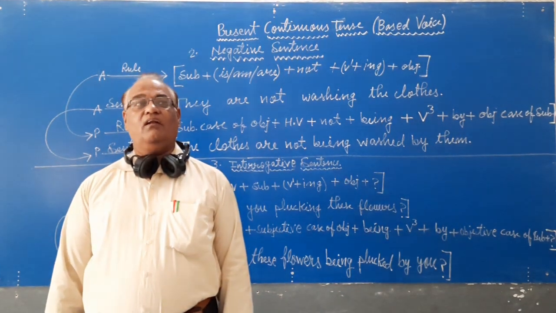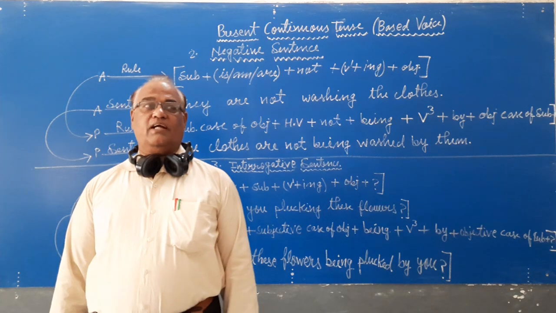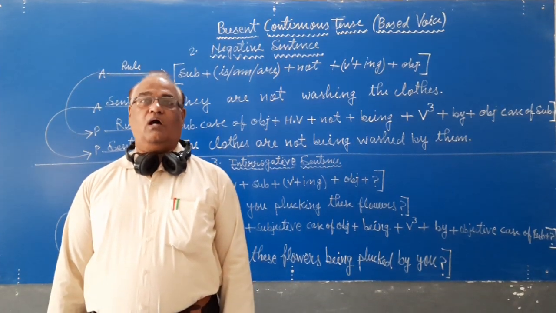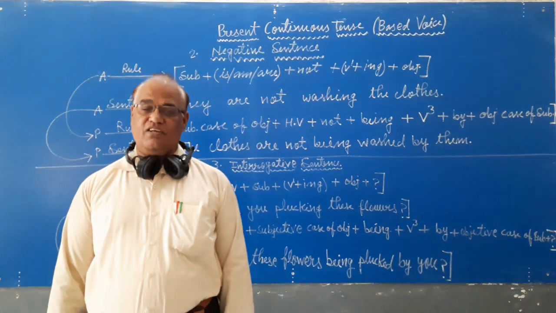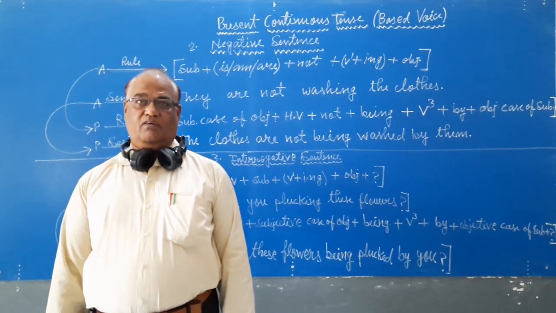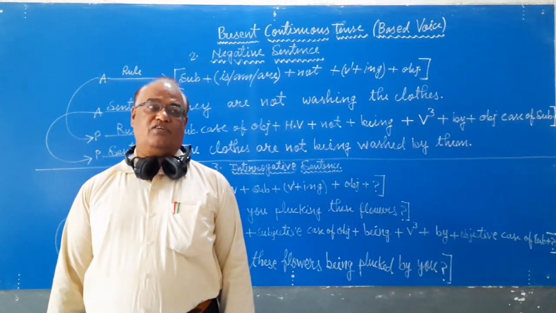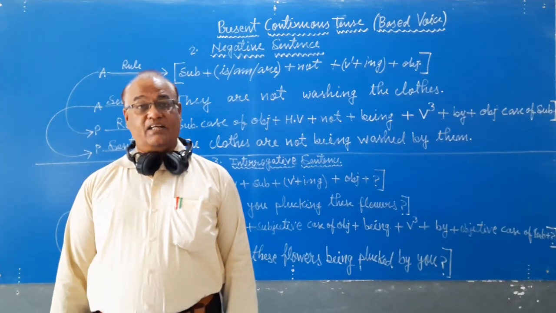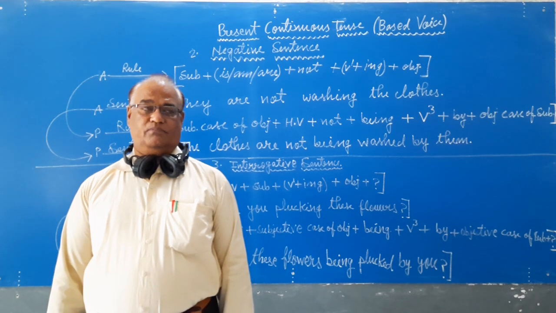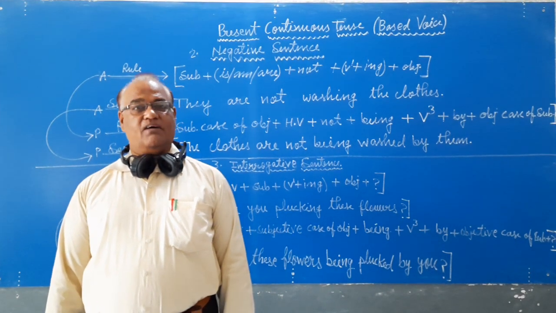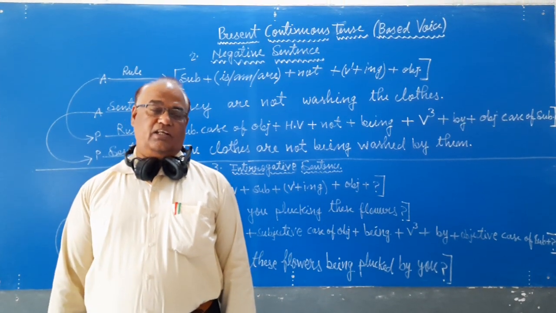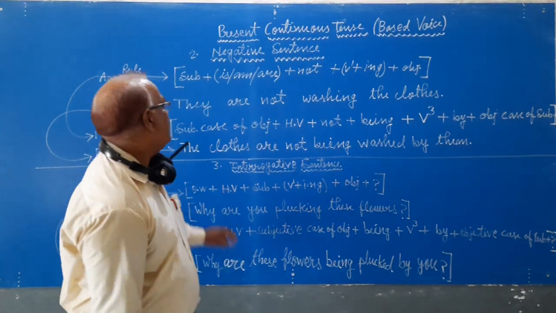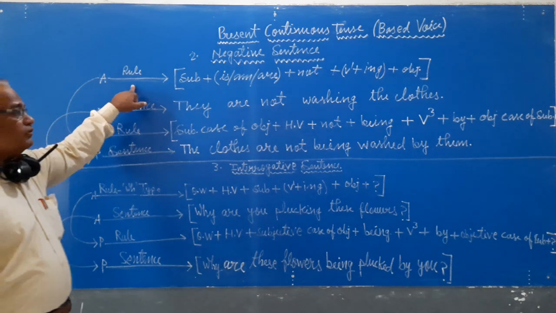First of all, we should try to know about the rule or formation of negative sentences in the present continuous tense. The rule is given on the blackboard.